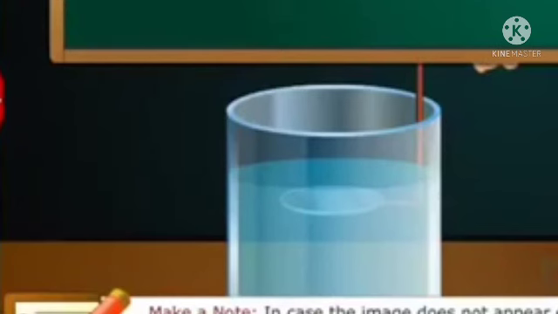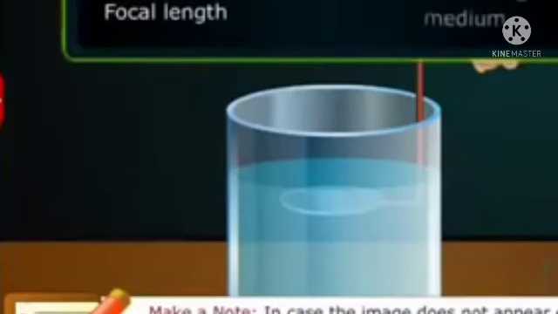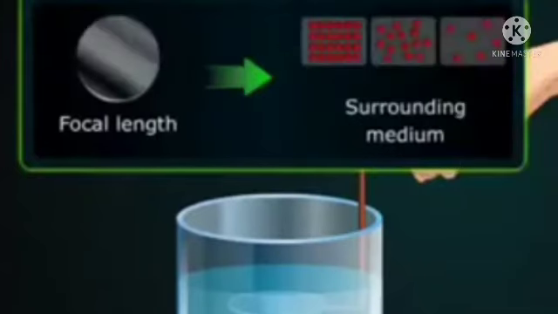Now move the lens in such a way that the distance between lens and stone reduces. Continue to do this until the image of the stone appears. This proves that the focal length of the lens in water changed and is no more equal to the focal length in air. Thus, it is proved that the focal length of a lens depends on the surrounding medium in which it is placed.